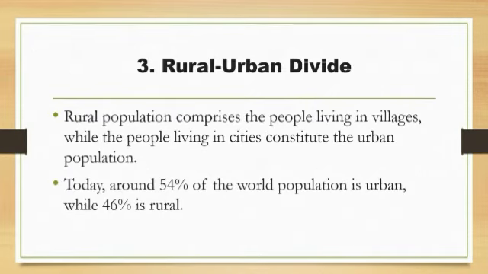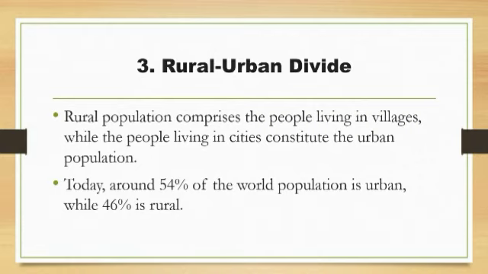The third component of the composition of population is the rural-urban divide. As the title indicates, this analysis helps us understand what percentage of people are living in rural areas and in urban areas. Today, around 54% of the world population is urban, while 46% is rural.